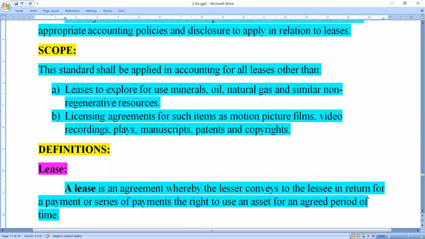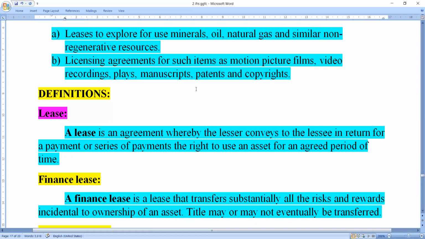When they are entering into these types of contracts, whether video recording contracts, plays contracts, manuscript contracts, patent contracts or copyright contracts, in this situation we are not applying this lease accounting standard. So this is about the scope of the lease accounting standard.